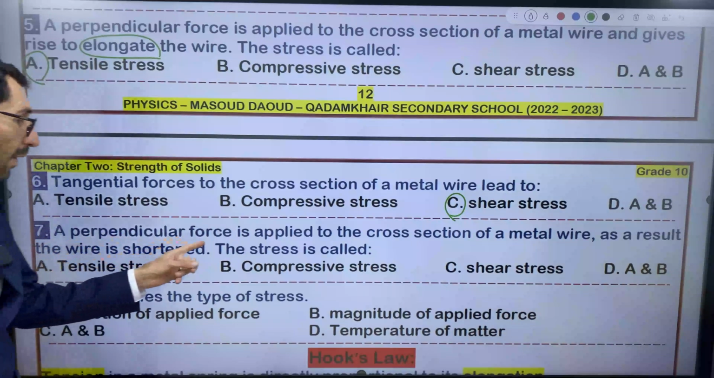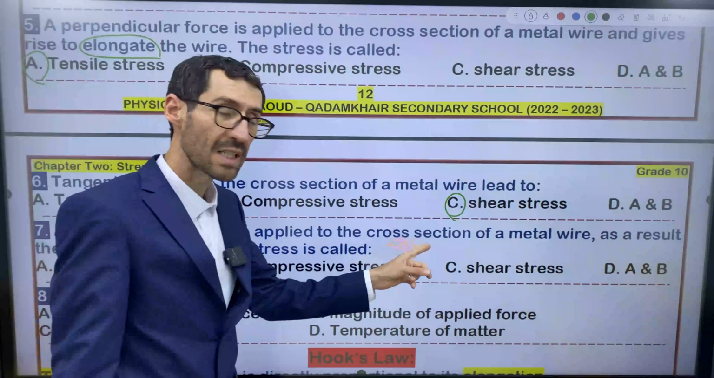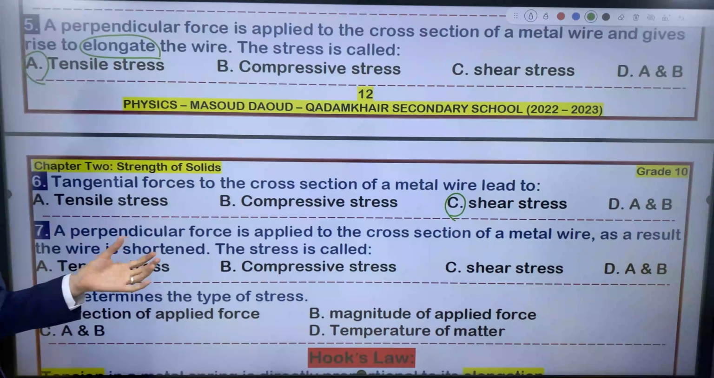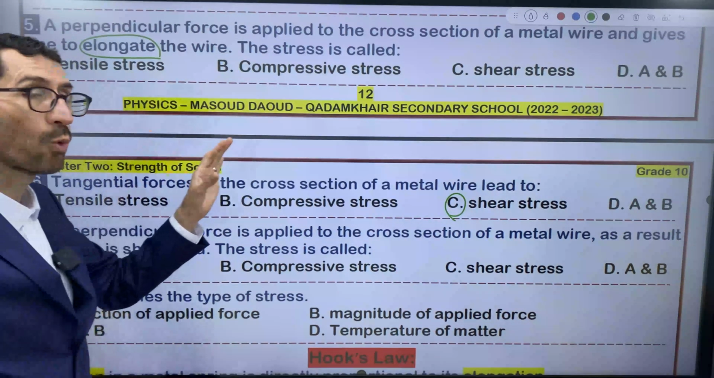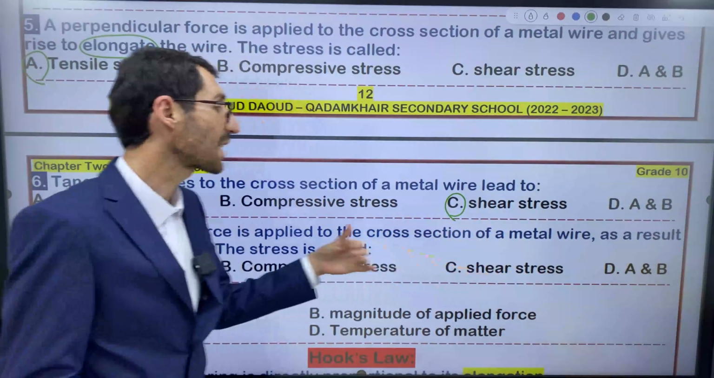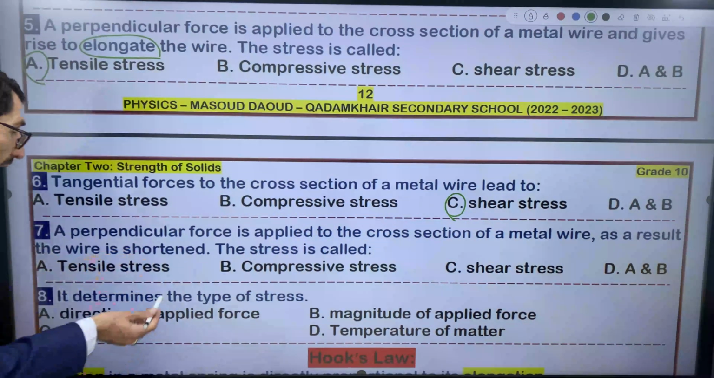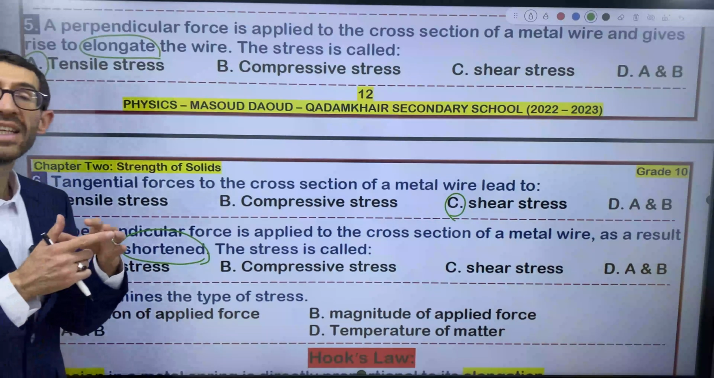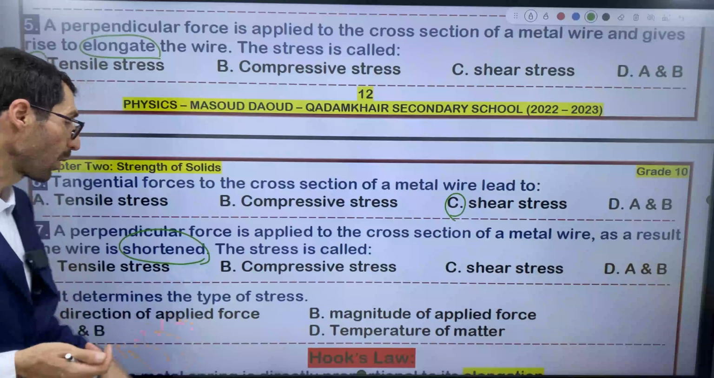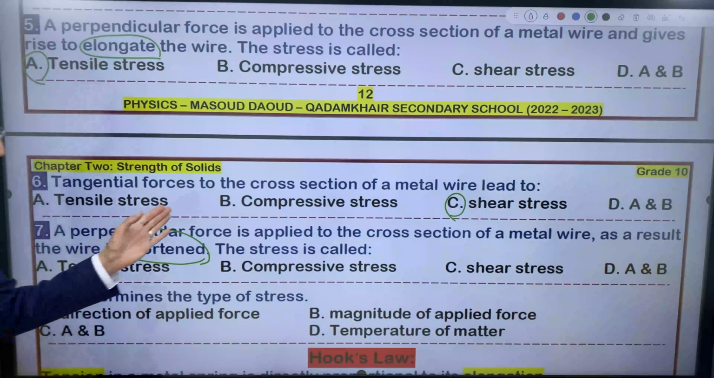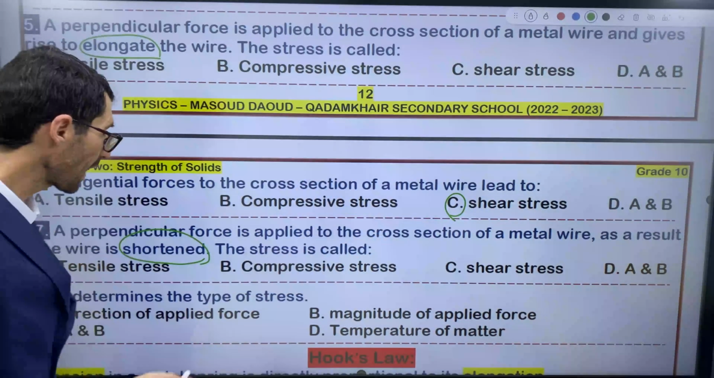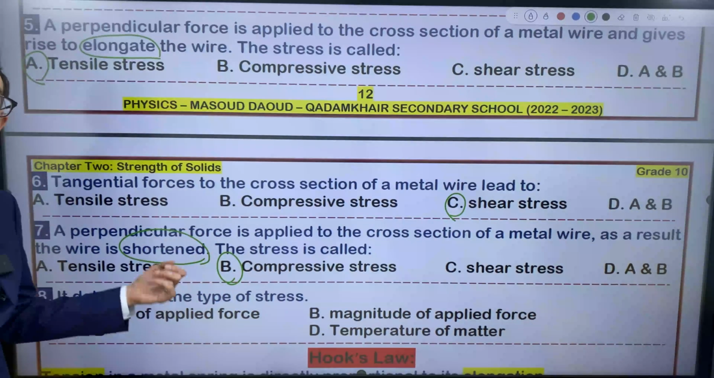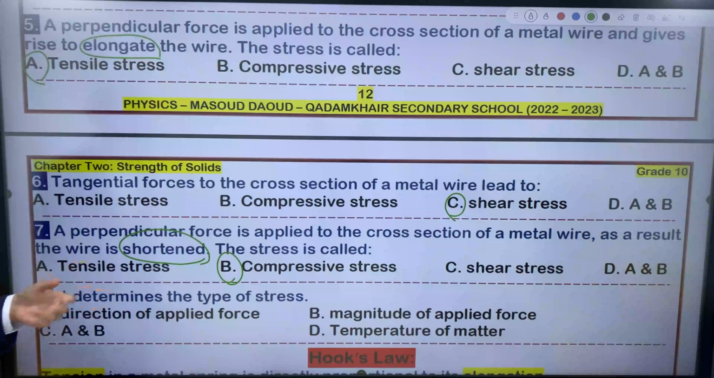Number 7. A perpendicular force, a normal force, is applied to the cross-section of a metal wire. As a result, the wire is shortened; the length decreases. This stress is called tensile stress, compressive stress, shear stress, or A plus B? Actually, this answer is right: compressive stress tends to shorten the wire or spring.